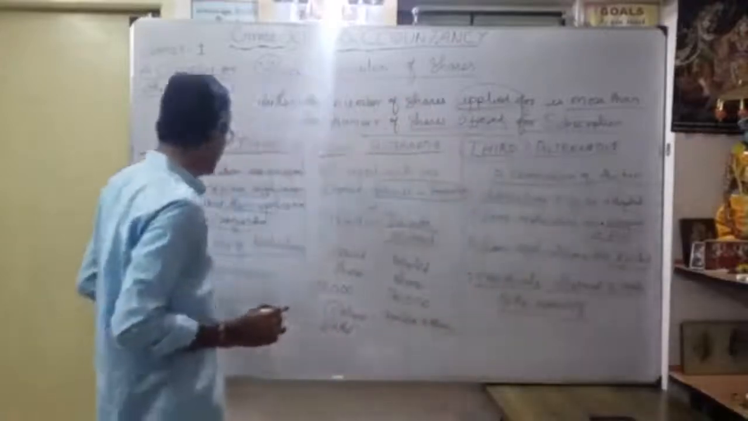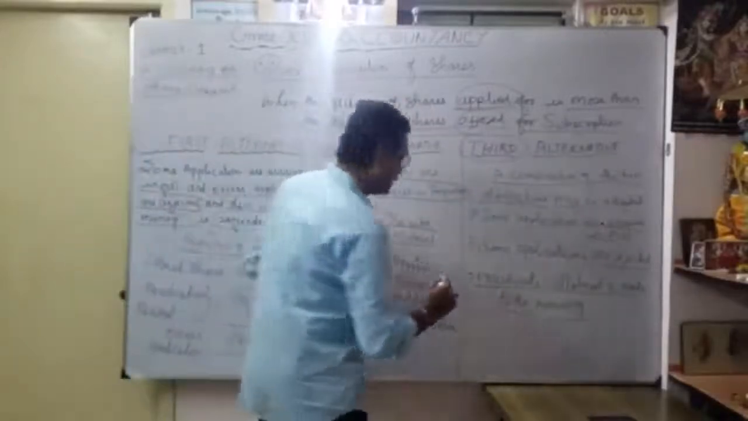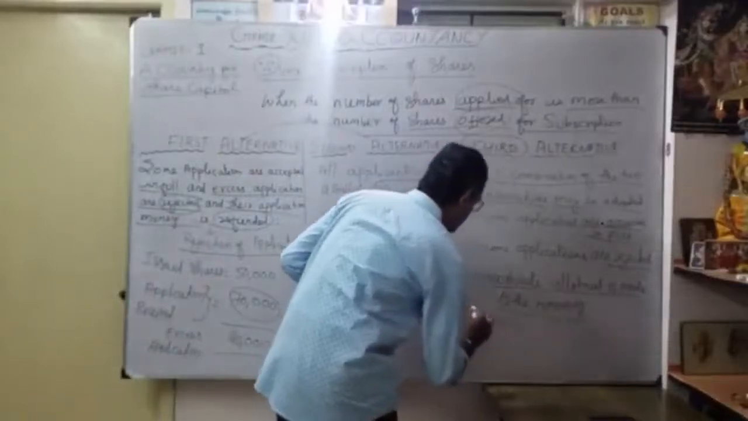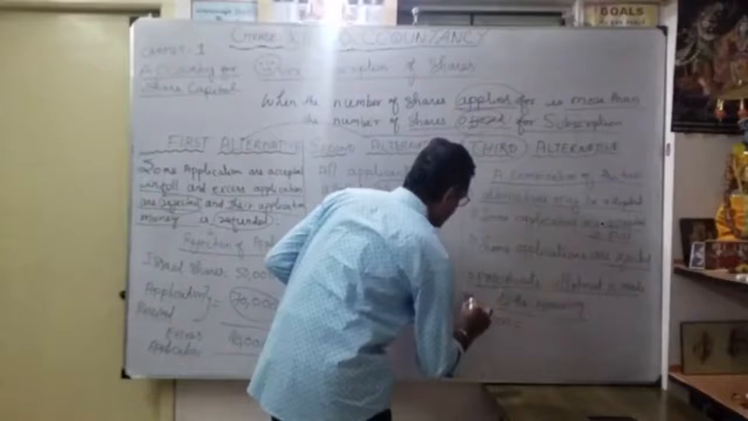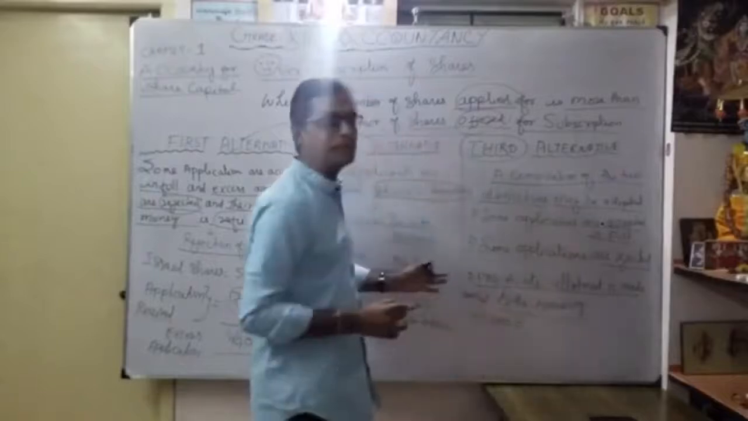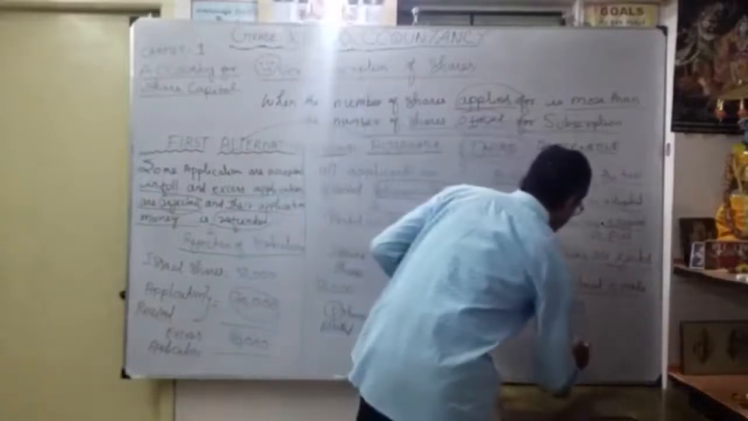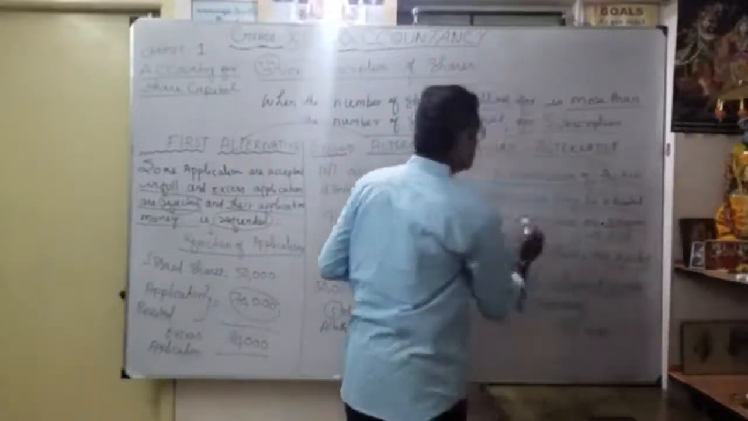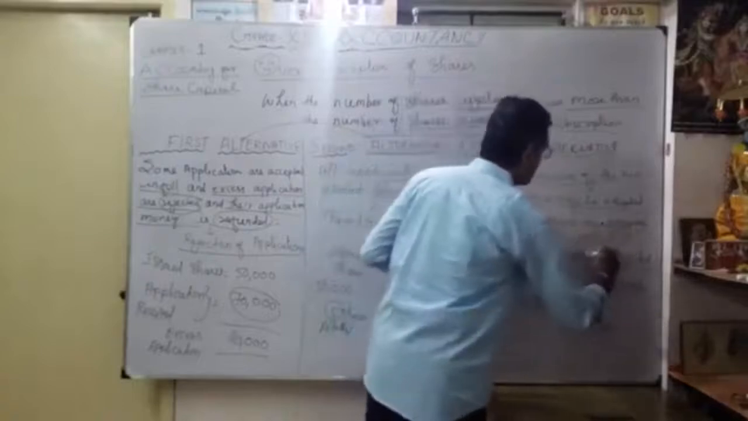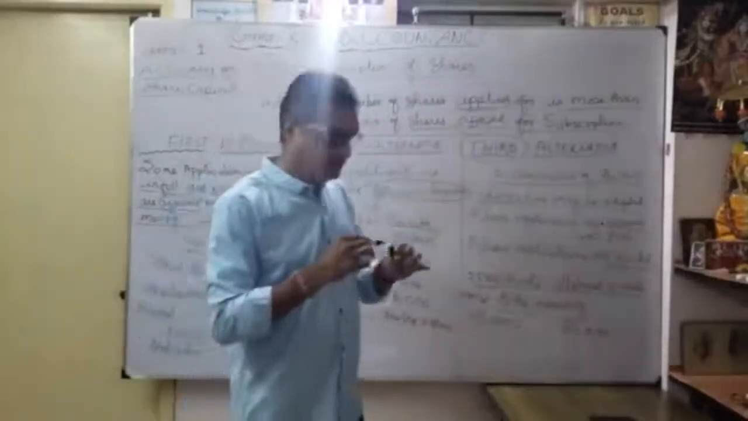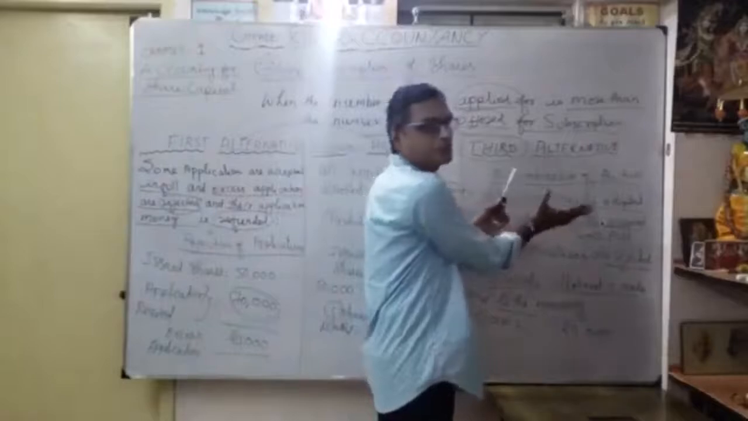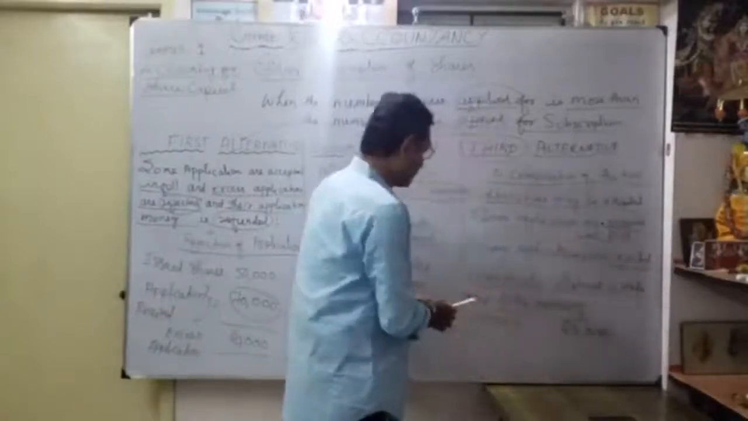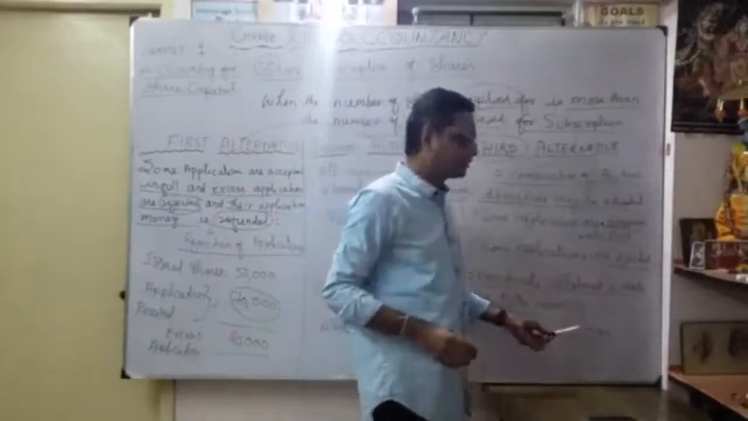Here I will explain with the same example. First, whoever applied for 20,000, simply allot fully 20,000. So this is over for this one. Some applications are accepted in full. One alternative, one idea, one purpose is over, but one circumstance remains. Some applications are accepted in full, so whatever applied, 20,000, is allotted.